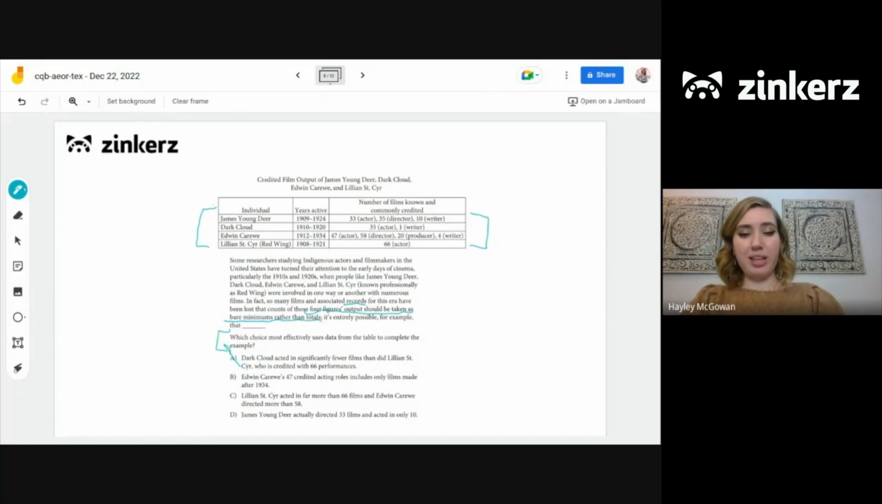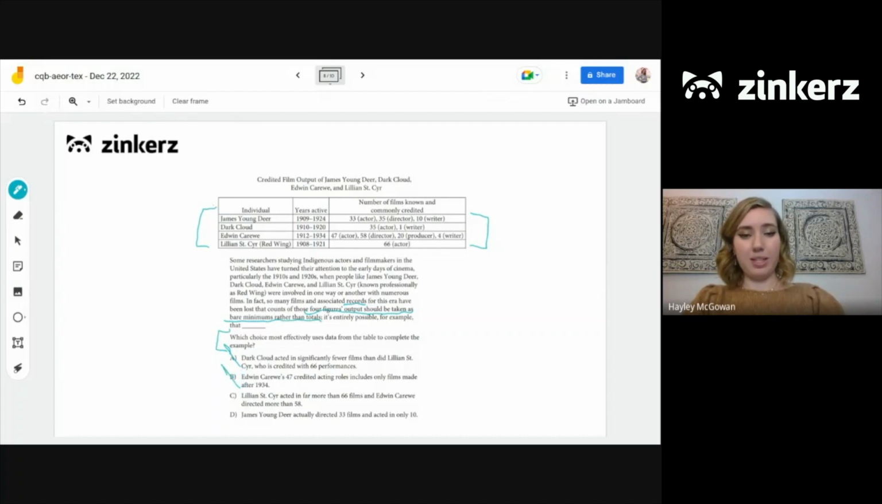So let's see with B. Edwin Carewe's 47 credited acting roles includes only films made after 1934. So it does say in the table that he acted in 47 films. That's what they have credited him for. But it doesn't specifically say anywhere that they're from after 1934, especially since it says that his years active were from 1912 to 1934. So B would not be the best choice.